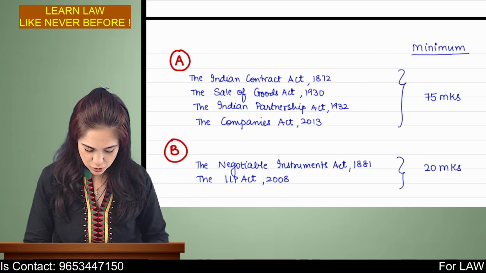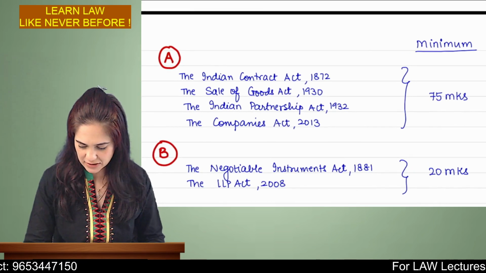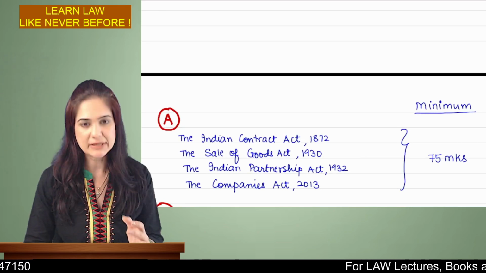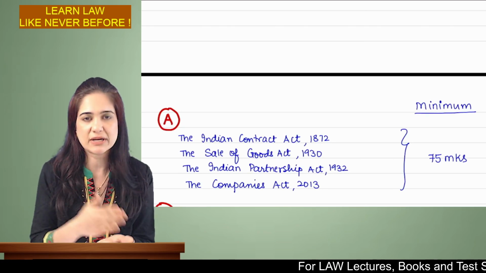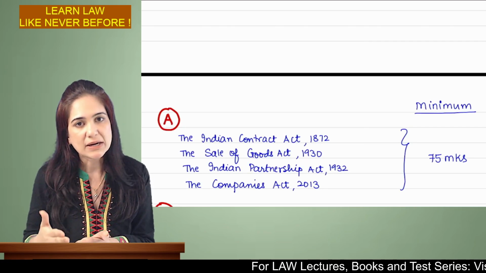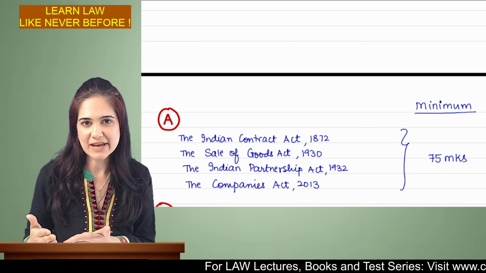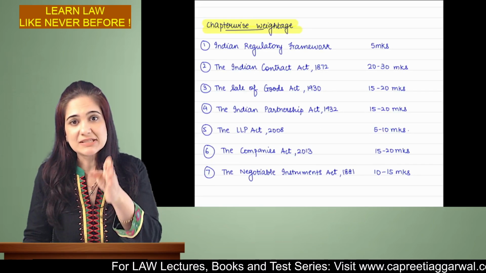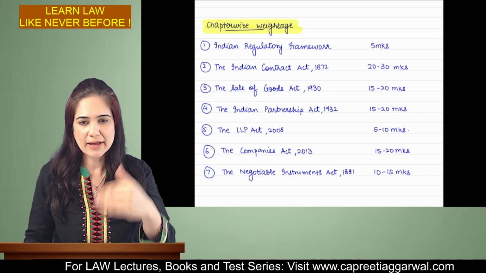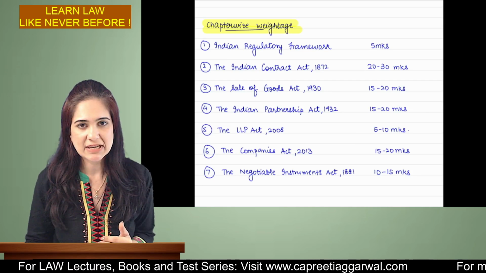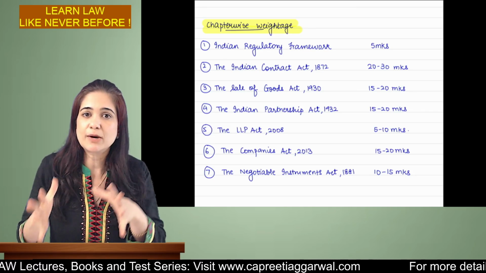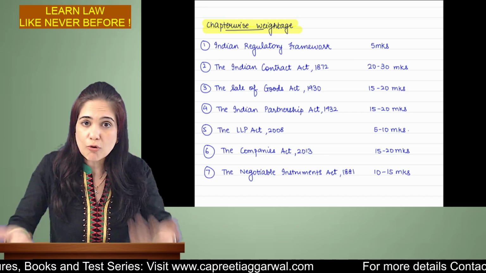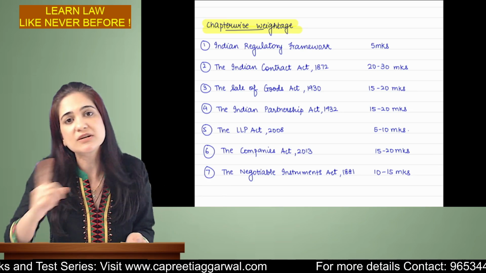All right. So this is the category A chapters. So in category A, you have Indian Contract Act, Sale of Goods Act, Partnership Act, and the Companies Act. Now, why did I show you the weightage? Because in this same manner, just like how I am giving you the ABC analysis for law, in the same manner, depending upon the weightage, you can on your own prepare ABC analysis for other subjects also.